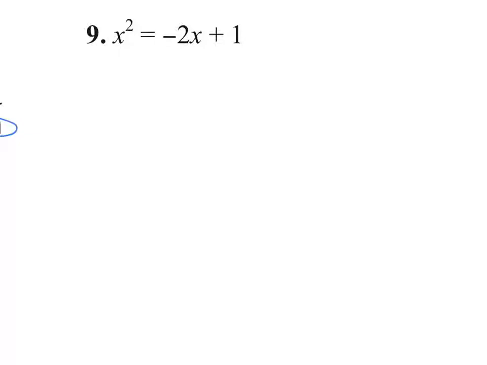So that means rather than subtracting x squared, what do I need to do? Add the 2x to both sides and subtract 1 from both sides. Minus 2x goes away, plus 1 goes away. And now, do I have any like terms over there on the left side?